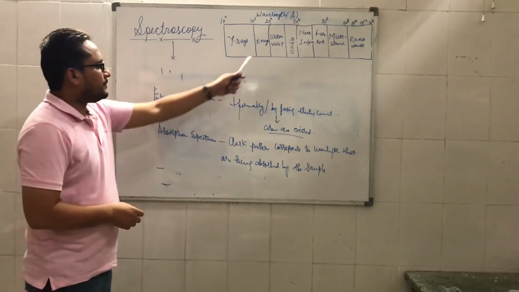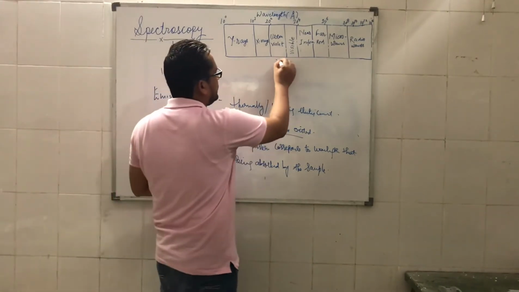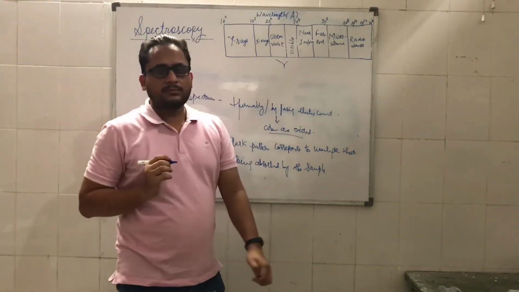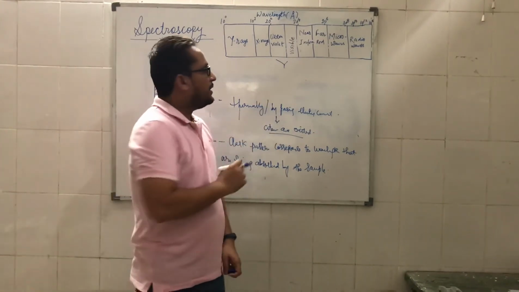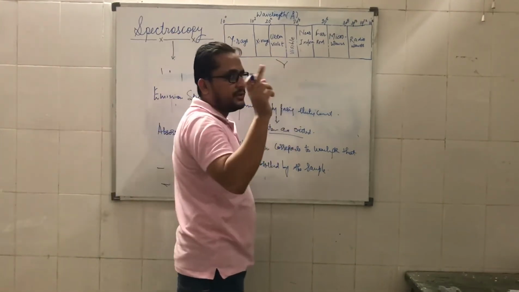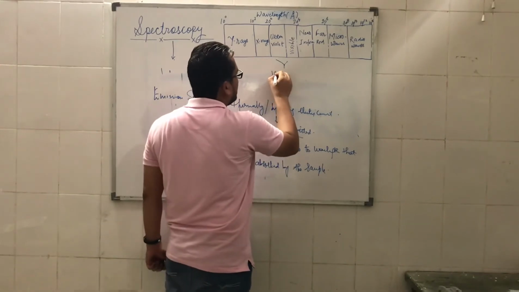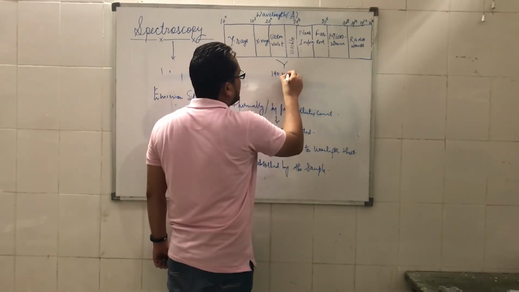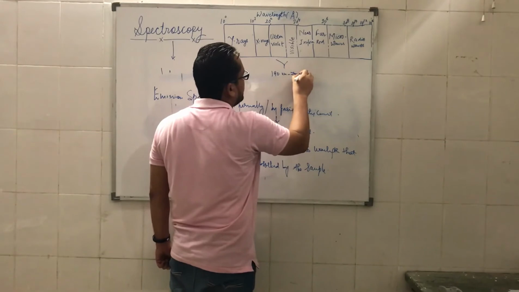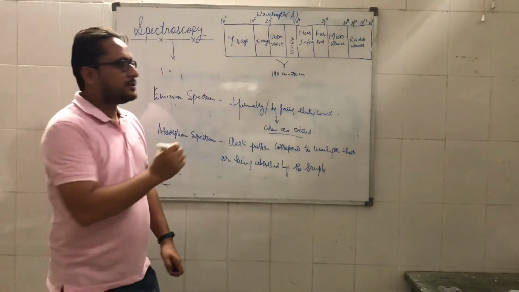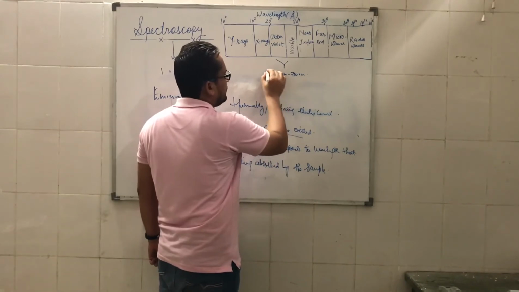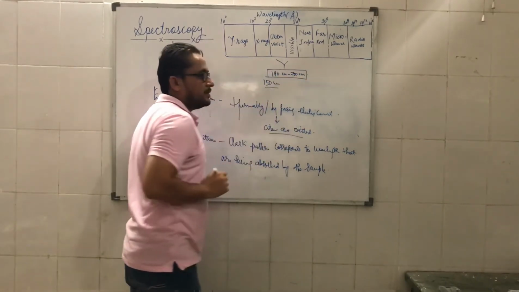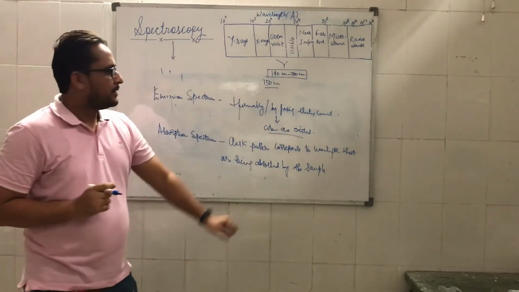Now ultraviolet, IR and NMR we are going to study in the next few classes. Ultraviolet spectroscopy in terms of wavelength ranges from 190 nanometer to 700 nanometer, although it starts from 150, but most of the time this region is very important for studying the structure.